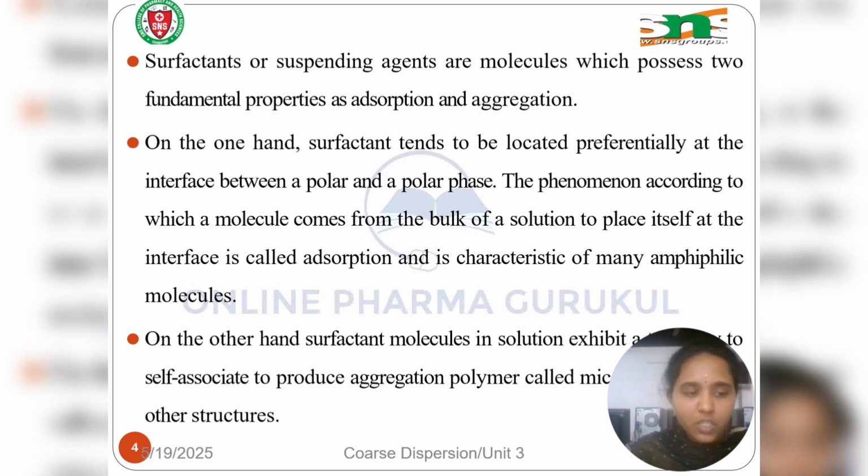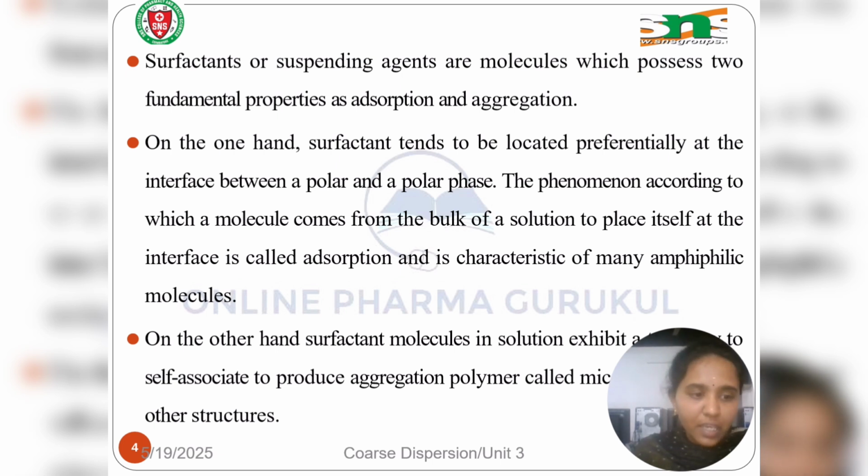First, adsorption happens when surfactant moves from the bulk of a solution to the boundary between two phases like oil and water, where they align themselves to reduce the surface tension. The surfactant's role is to reduce the interfacial tension between the two phases. This occurs because surfactants are amphiphilic, meaning they have both water-loving and water-hating parts. Water-loving represents the hydrophilic part and water-hating represents the hydrophobic part.